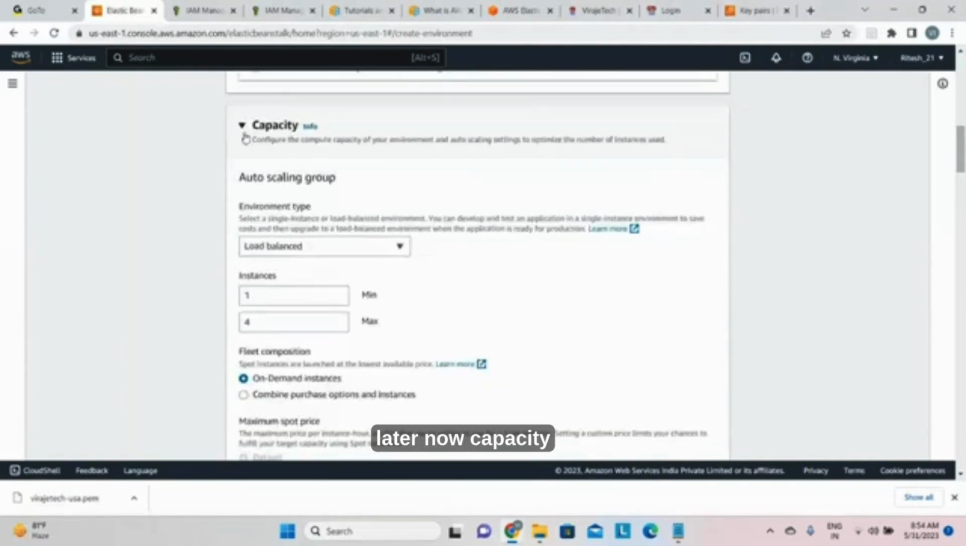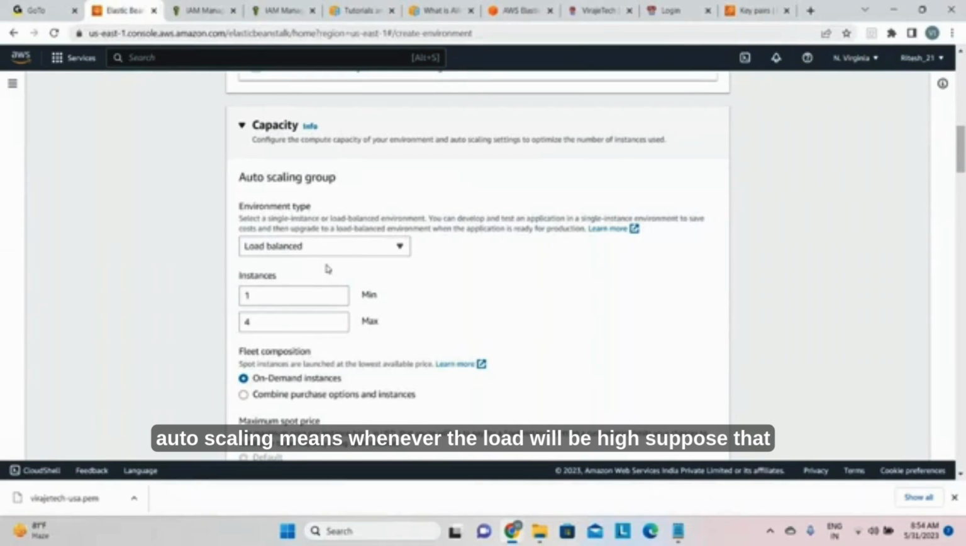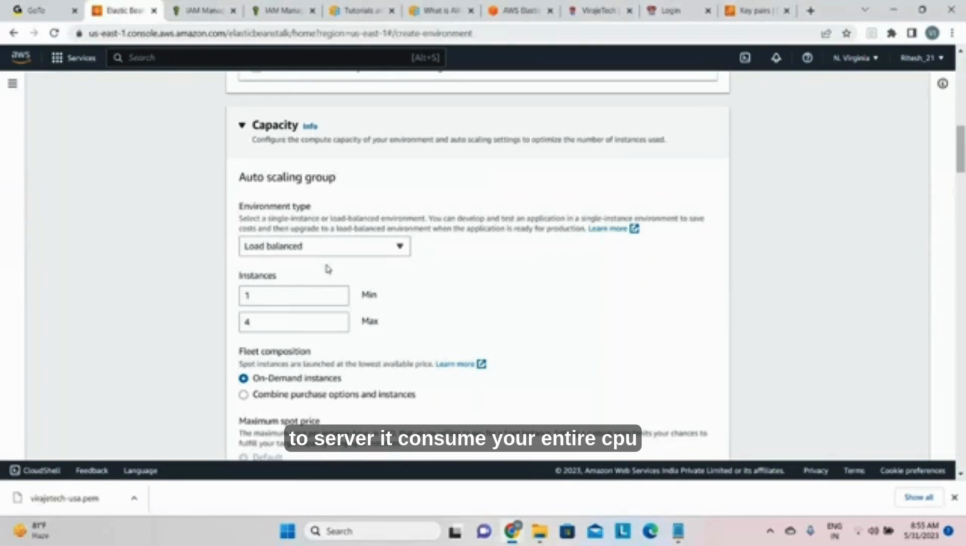Now capacity, where you are adding the auto scaling. Auto scaling means whenever the load is high, suppose at the same time 10,000 requests are coming to the server, it consumes your entire CPU processing unit, it consumes your RAM, then your site gets hanged. So you want high availability, so always you use the load balancer and auto scaling. What the load balancer does is balance the load, dividing it across multiple servers.